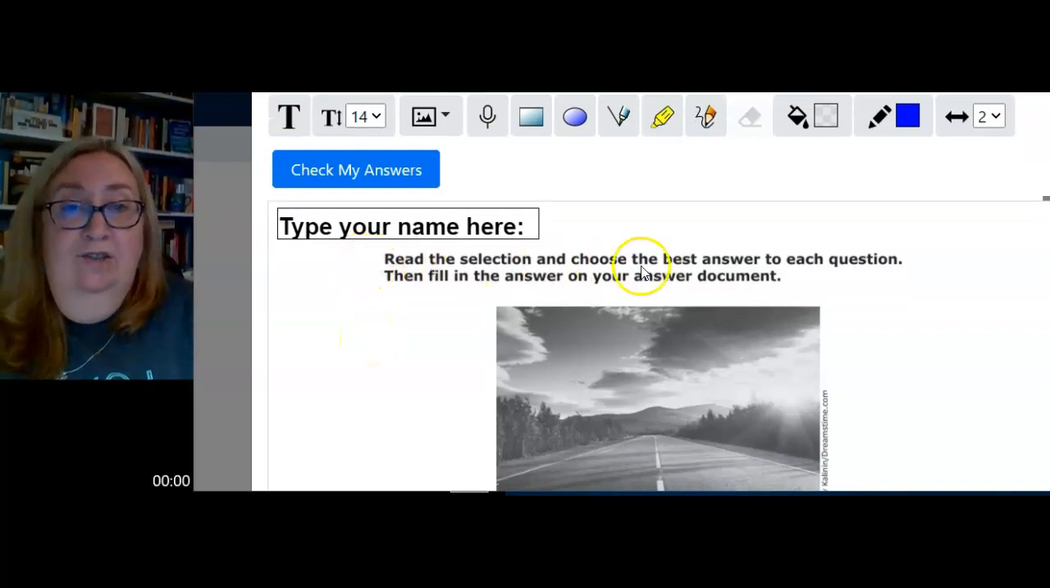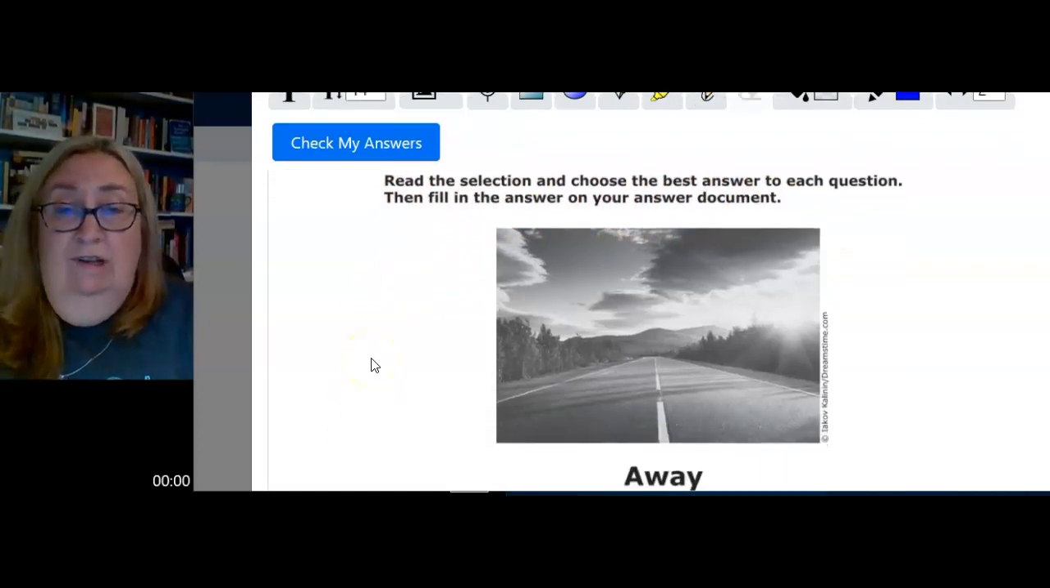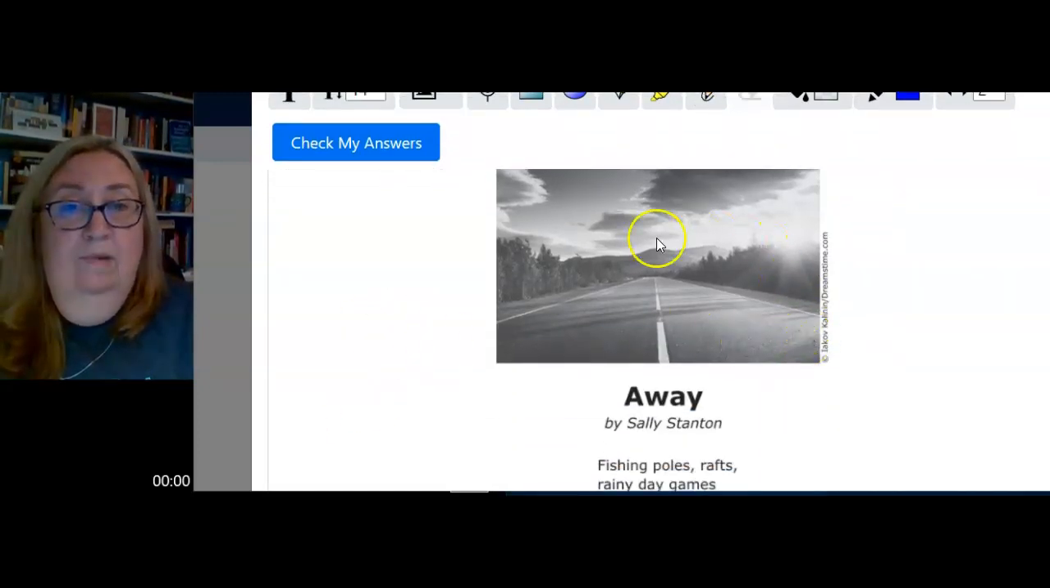Okay, we're going to read the selection and choose the best answer to each question. Then we're going to fill in the answer on our answer document, which is on your screen, not a piece of paper. So we have a picture of a road. And the title of this poem is Away, and it's by Sally Stanton.